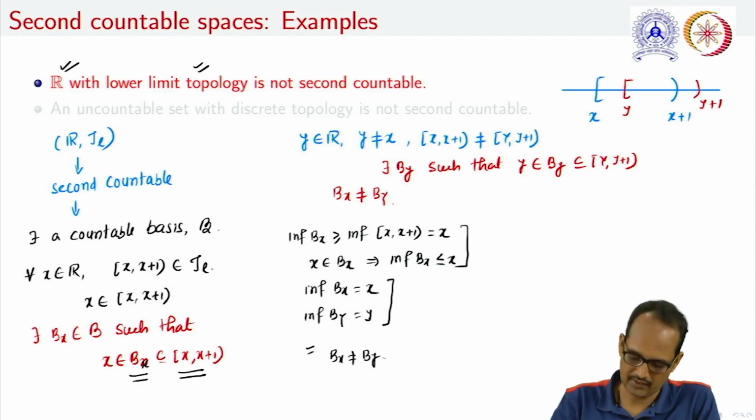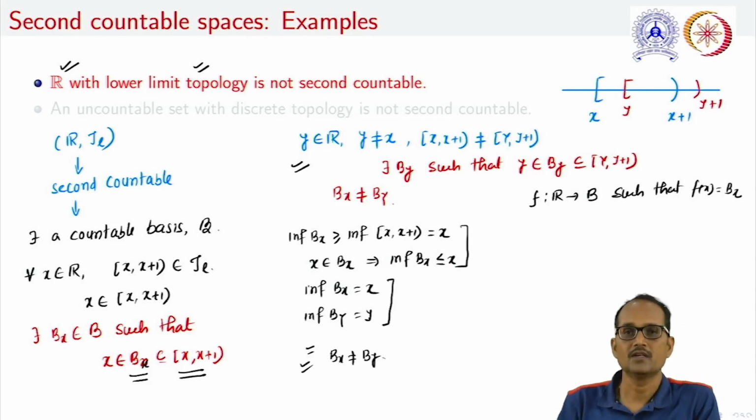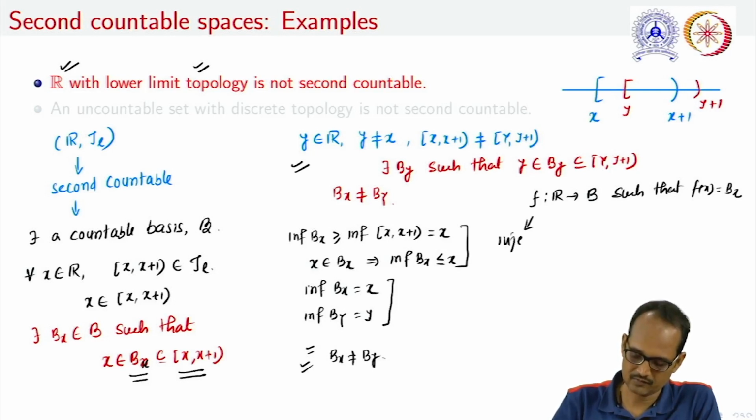Now if we define a function f from R to B such that f(x) is equal to Bx, then what we have already justified here is that if x is not equal to y, Bx cannot be equal to By. This function f is an injective function.